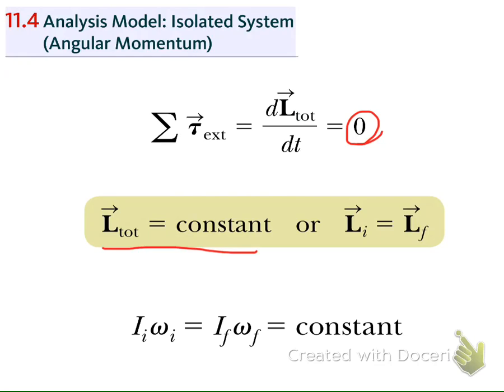The important point here is that the torque is the torque of the external force. It means that we can have the internal force in our system, but if there is no external force in our system, we can say that the total angular momentum will not change, or we have the conservation of the angular momentum.